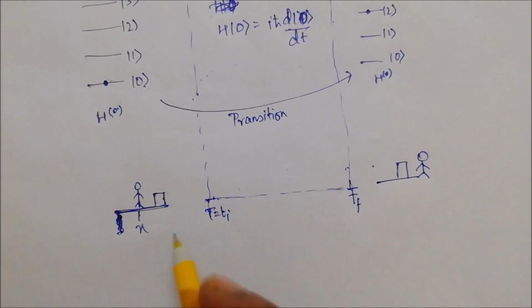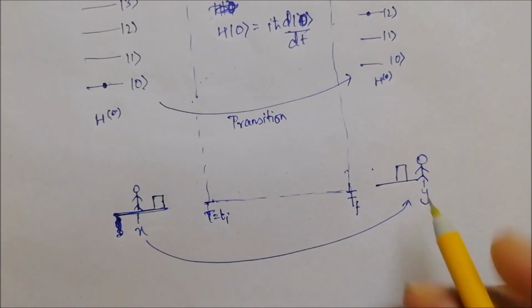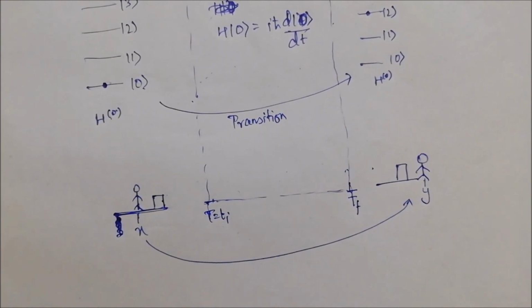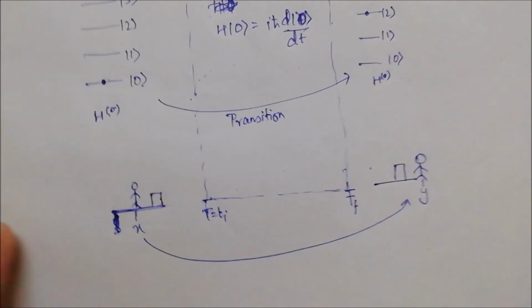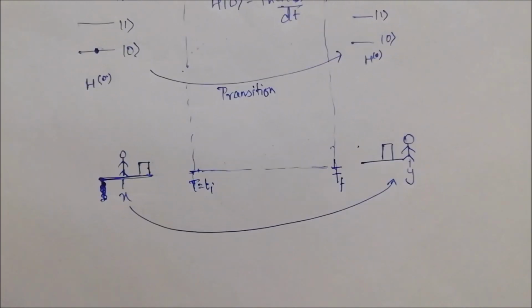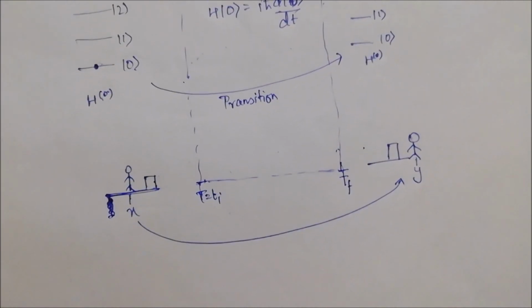So in this case, I'll say that you and your table have made a transition from the initial position X to a final, different position, let's say Y. This might not be a good example, but it will suffice for what we are going to study next.